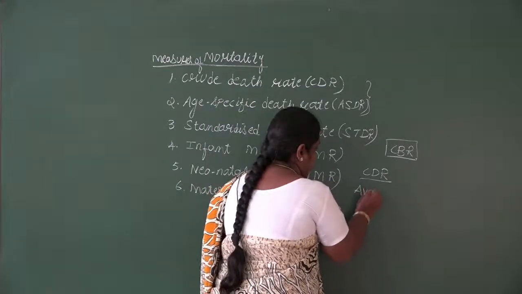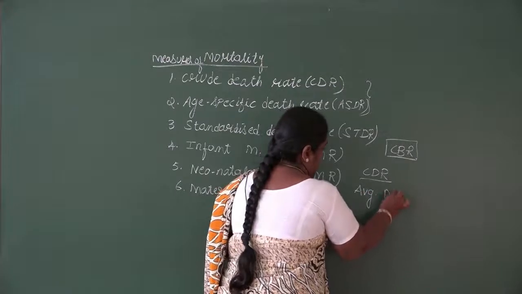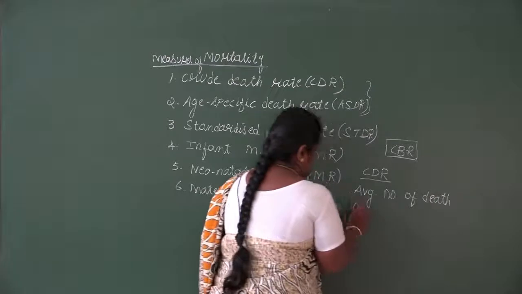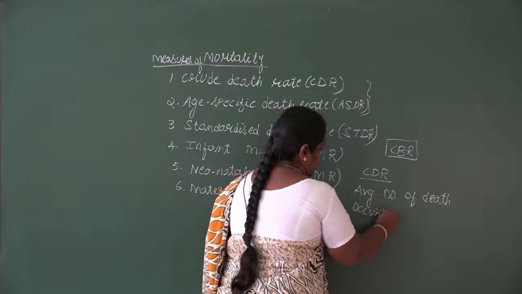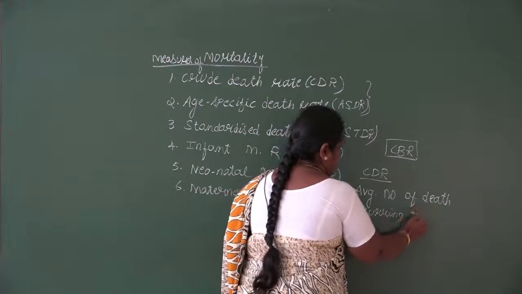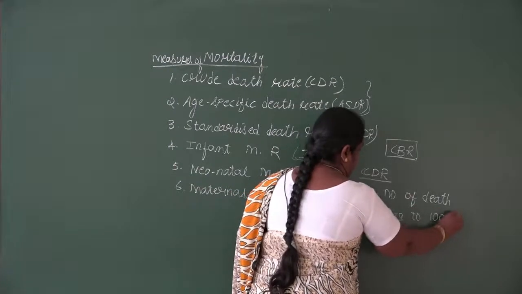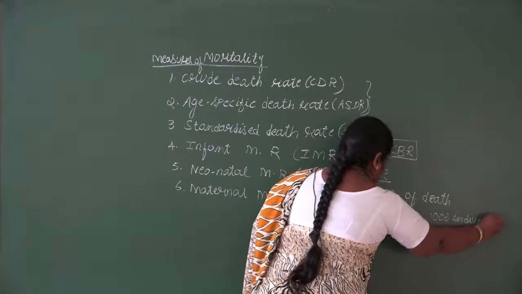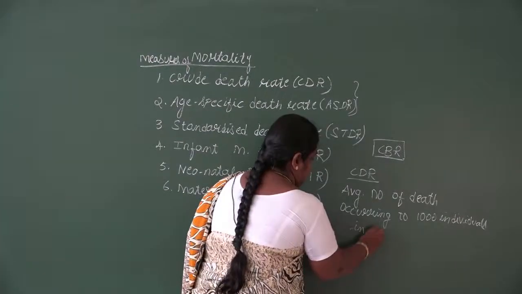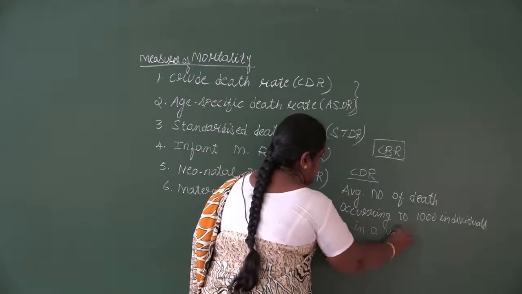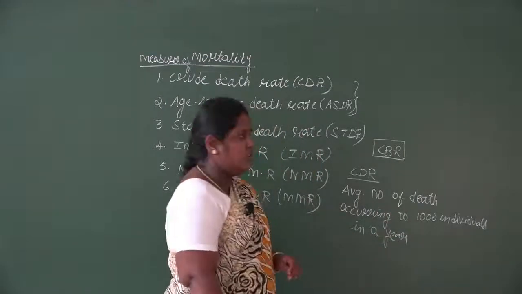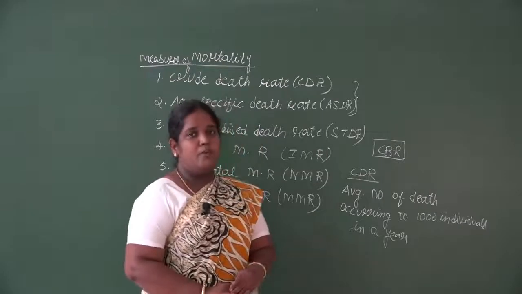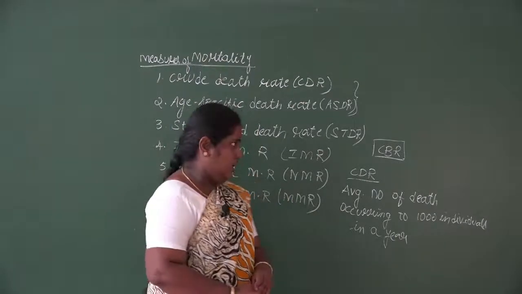So CDR is the average number of deaths occurring to 1000 individuals or 1000 people in a year. This is the simplest method among all the mortality rates.